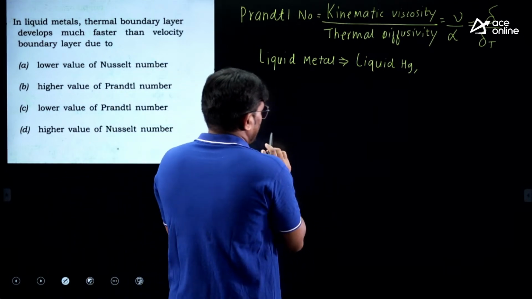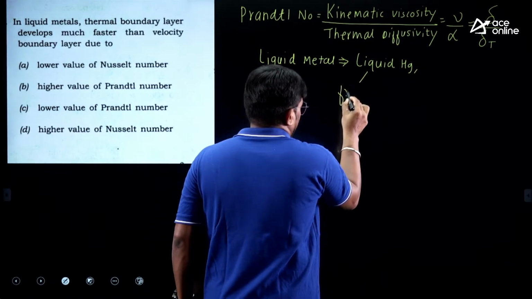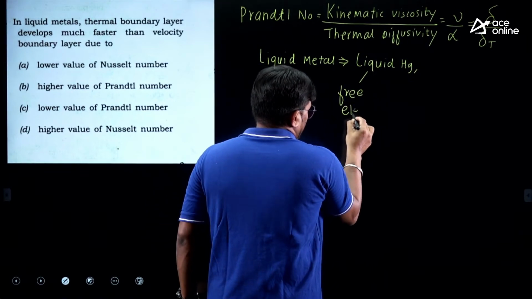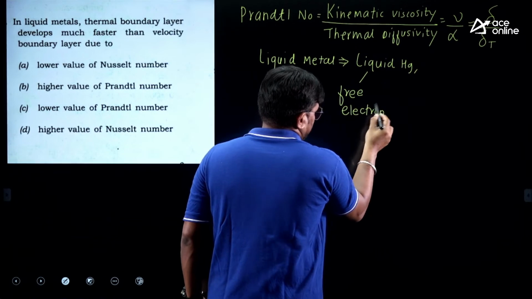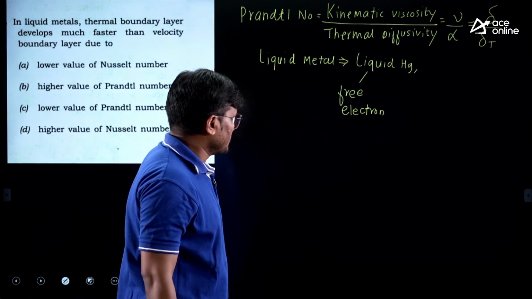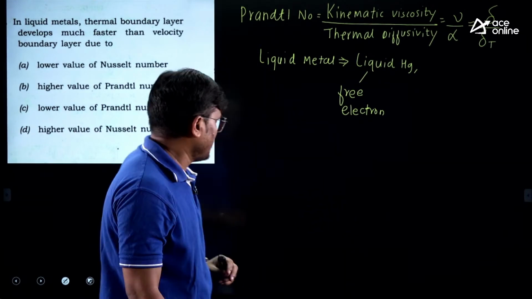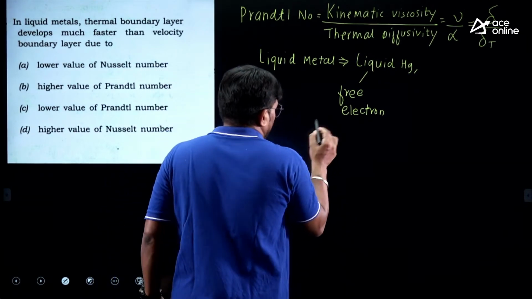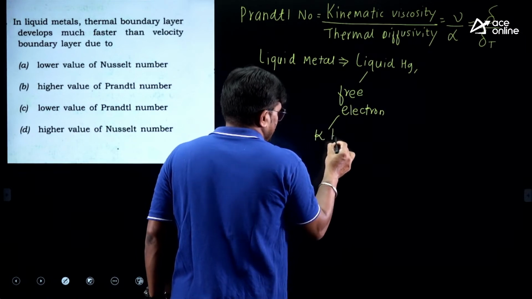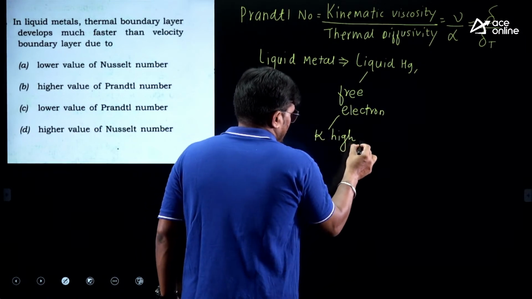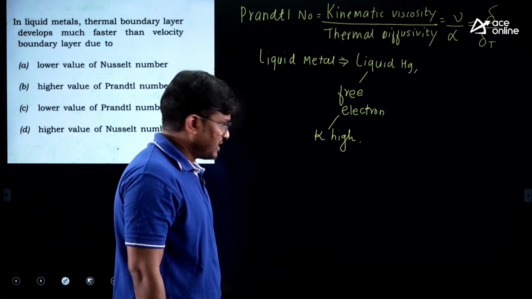So what happens in liquid metals is there are something called free electrons. In the case of liquid mercury, we have free electrons, and because of that thermal conductivity is highest. So K is high.